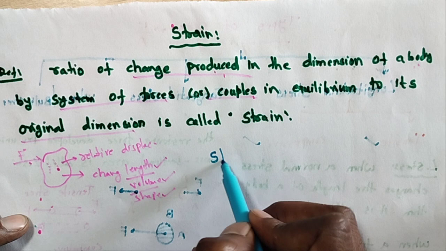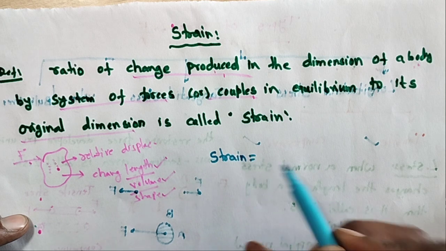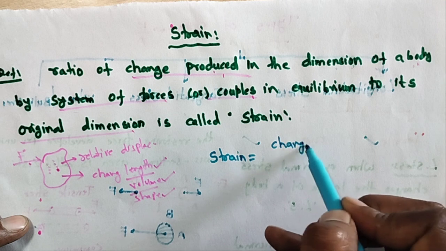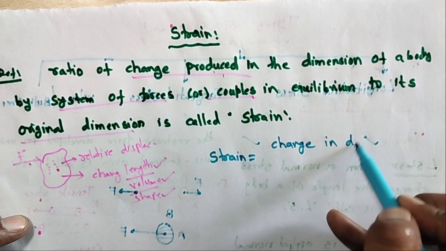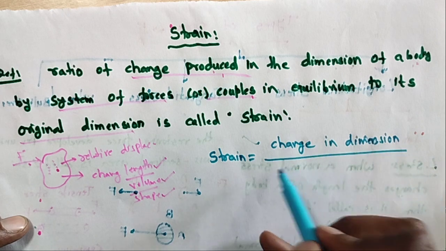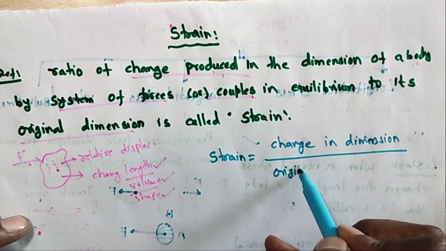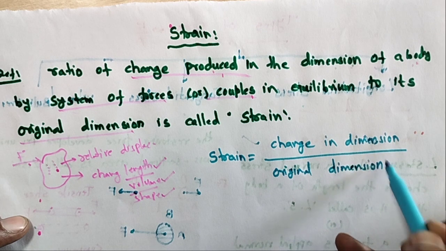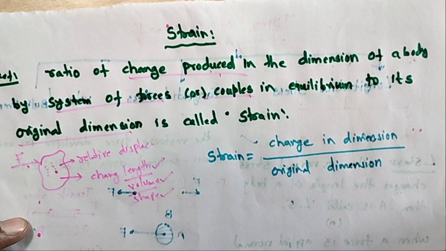So strain is equal to change in dimension by original dimension. It may be a length change, area change, or volume change.